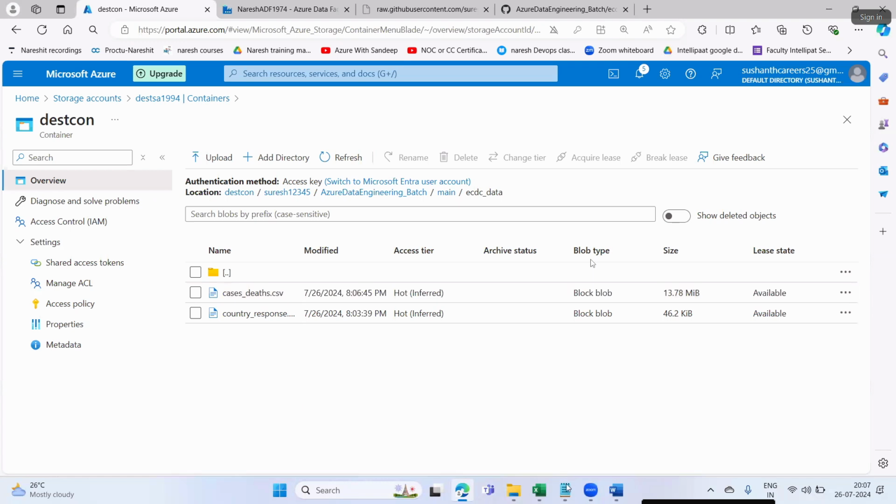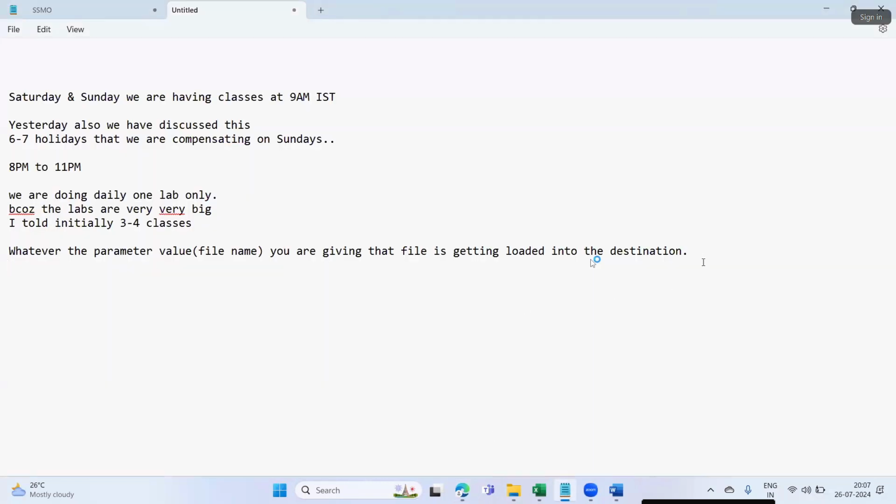So likewise, you can copy any file you want, by passing the file name as a parameter value.